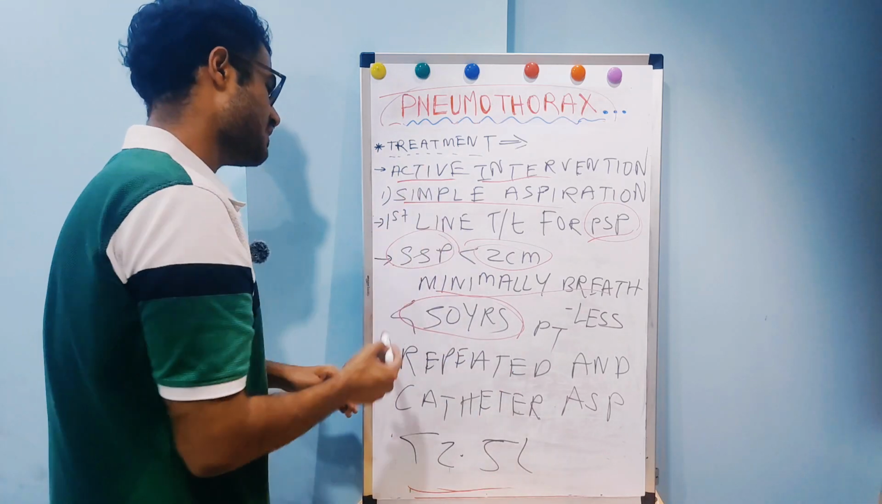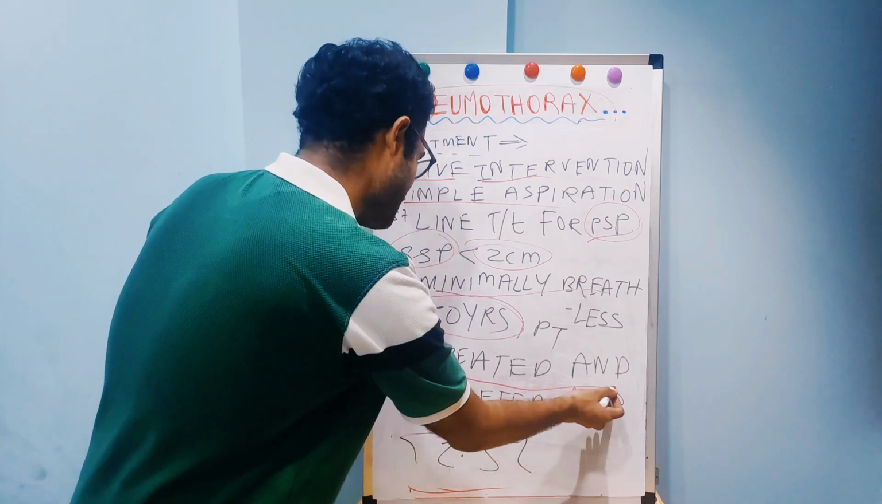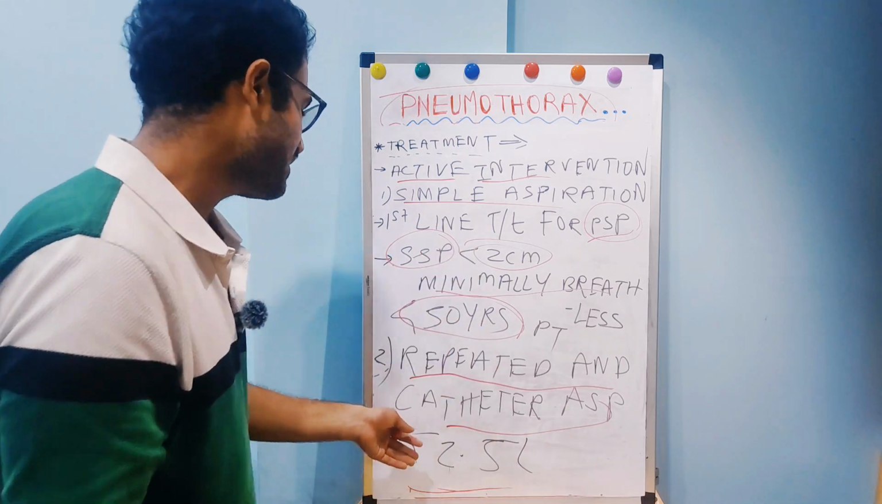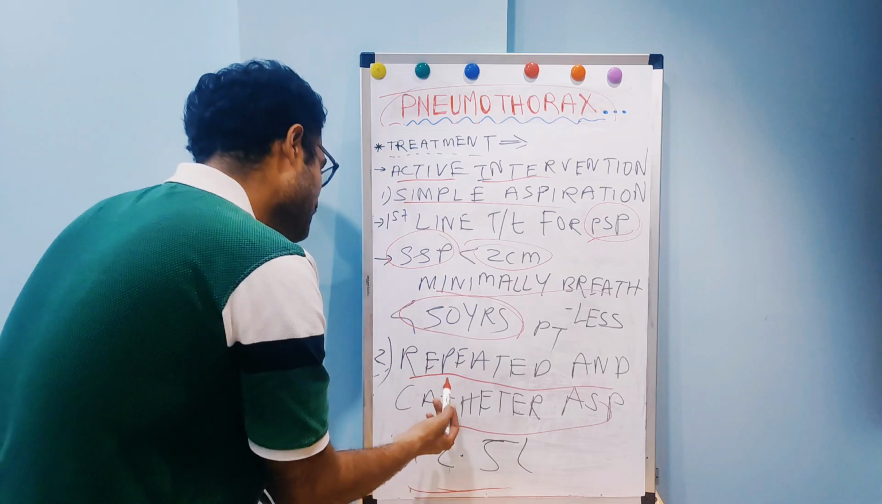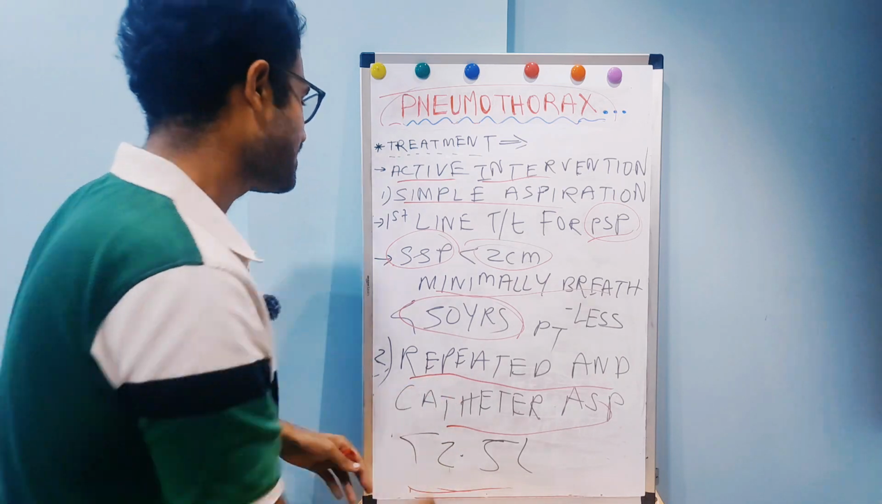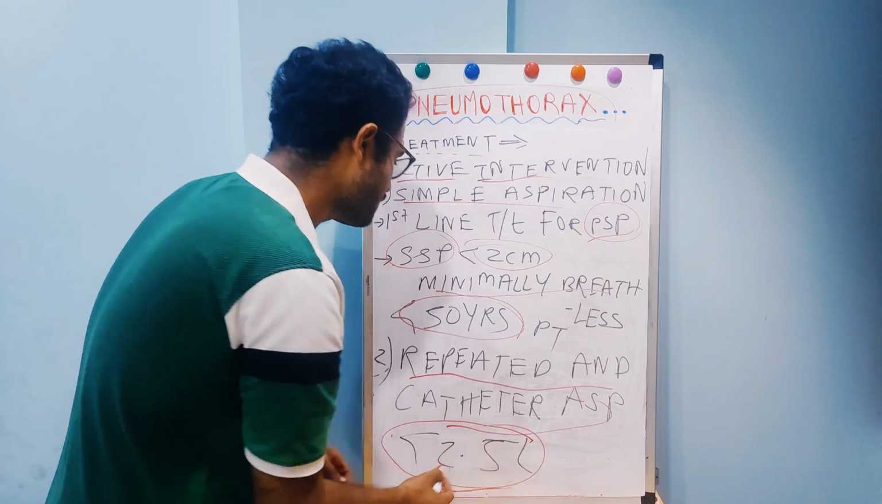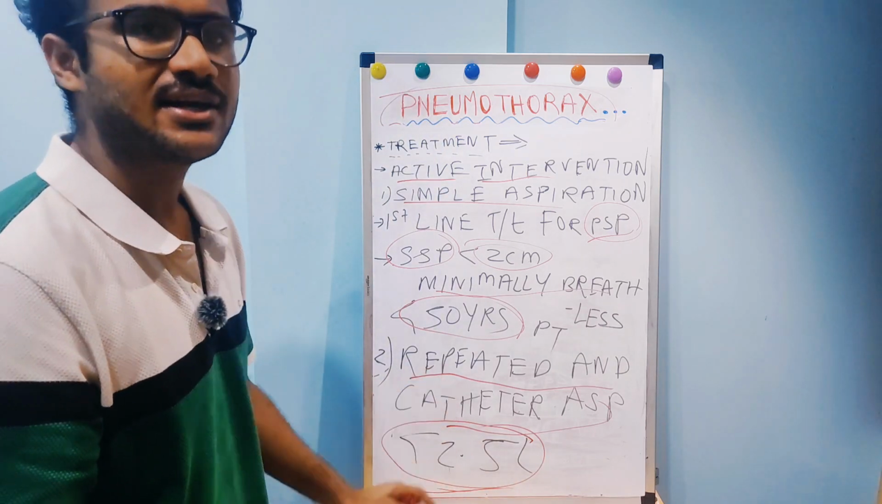So basically this is about simple aspiration. Now second is repeated and catheter aspiration. So we aspirate with a catheter. Basically, if this first simple aspiration fails, then only we do this catheter aspiration. We repeat this catheter aspiration, and the volume of air taken out is less than 2.5 liters.